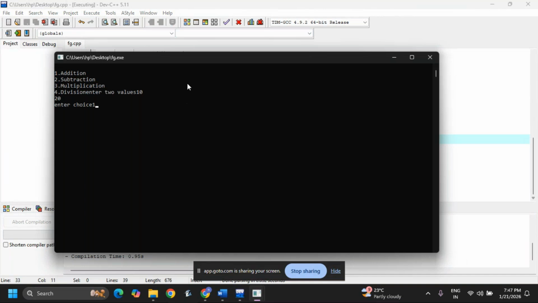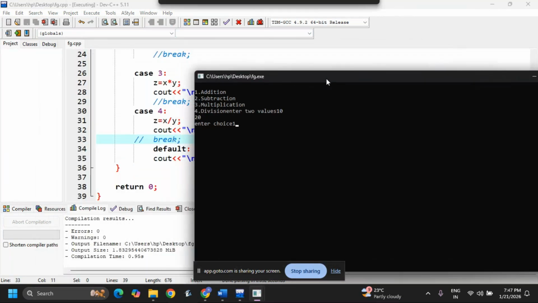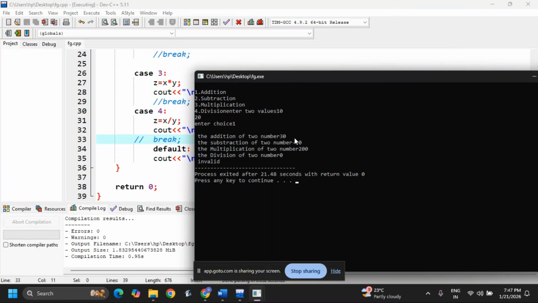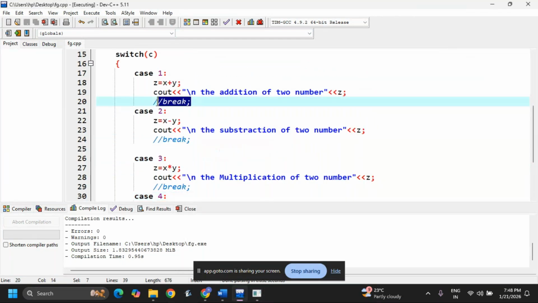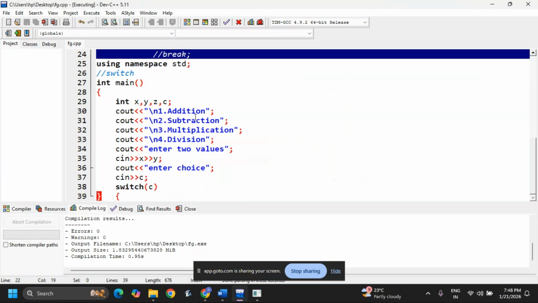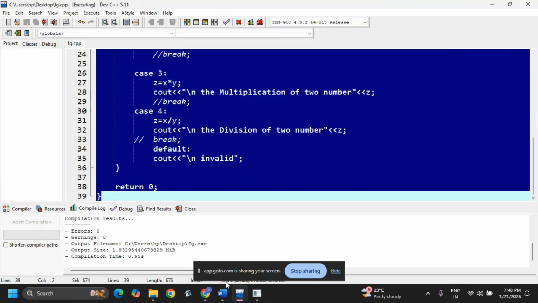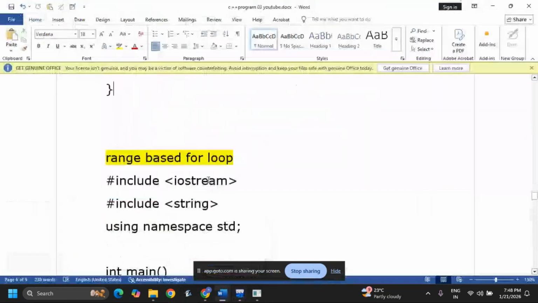If the break is not there, it will go to the second case, the third case, the fourth case, and it will go to default also. See addition, subtraction, multiplication, and division, and it is invalid. That means this is why we are using the break. Break is used to come out from the loop. Now this is about switch. Just I am pasting here.